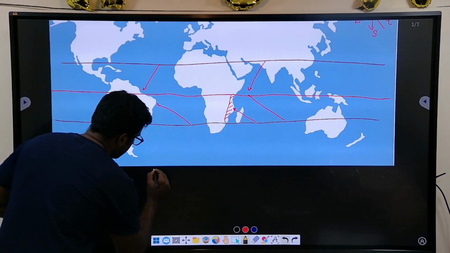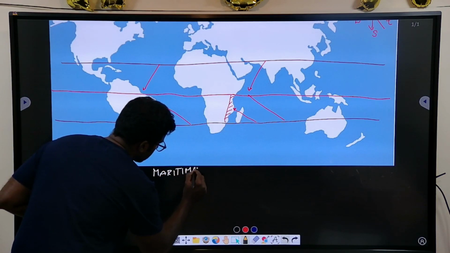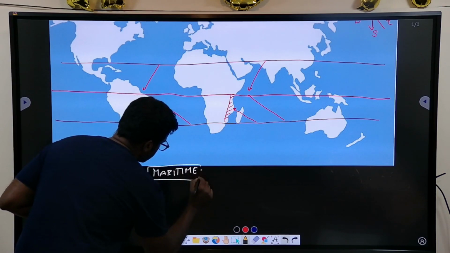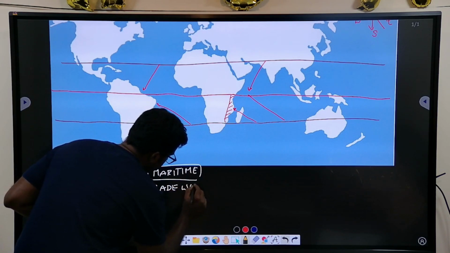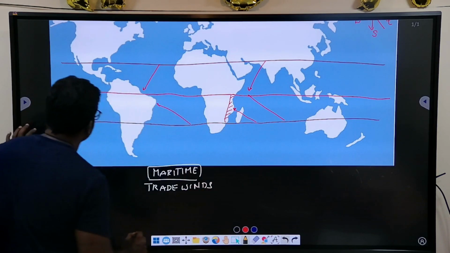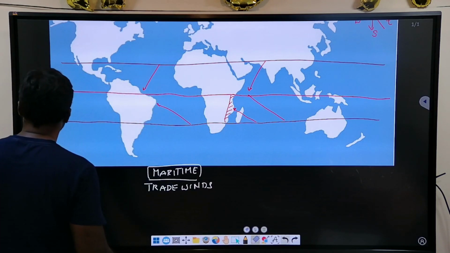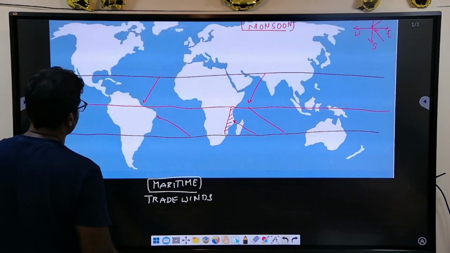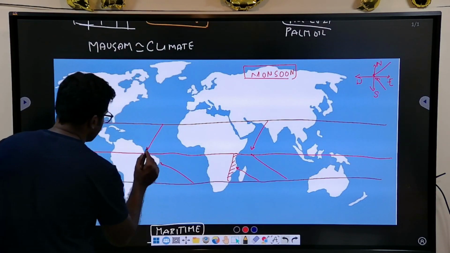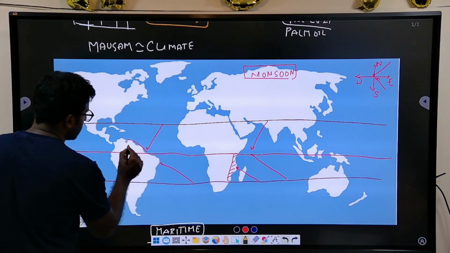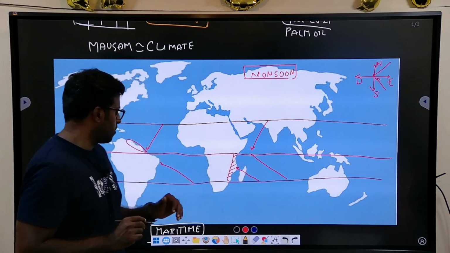The tropical maritime climate will have the impact of the trade winds, so that is what you should know. These trade winds bring rains to these regions, and also to other regions. Look at this region, and also the region of Brazil. Here also the trade wind is impacting, and these are the regions where the maritime climate basically has an effect.